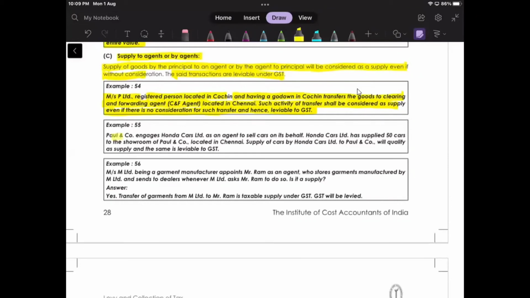Okay, next. Paul and Company engages Honda Cars Limited as an agent to sell cars on its behalf. Honda Cars Limited has supplied 50 cars to the showroom of Paul located in Chennai. Supply of cars will qualify as supply and the same is liable to GST. Okay. See, the main thing is that the agent sells cars on its behalf. On its behalf, correct?